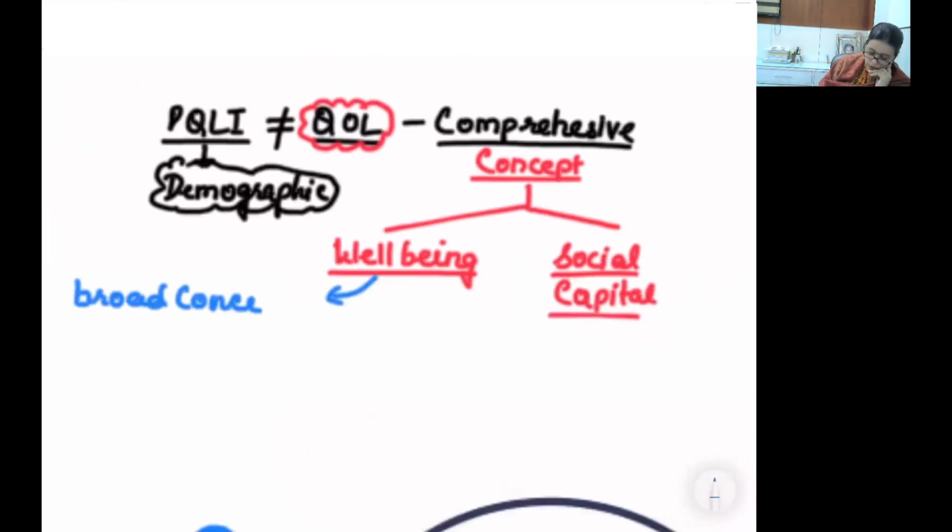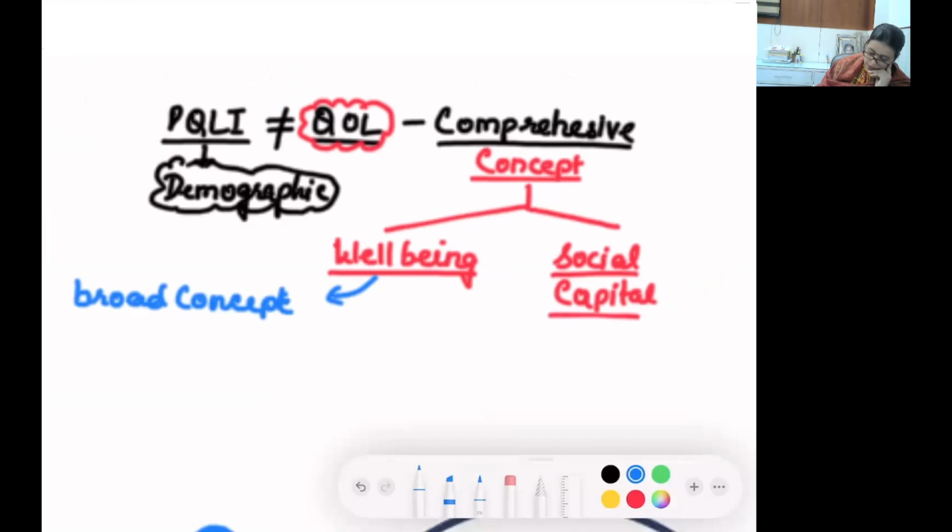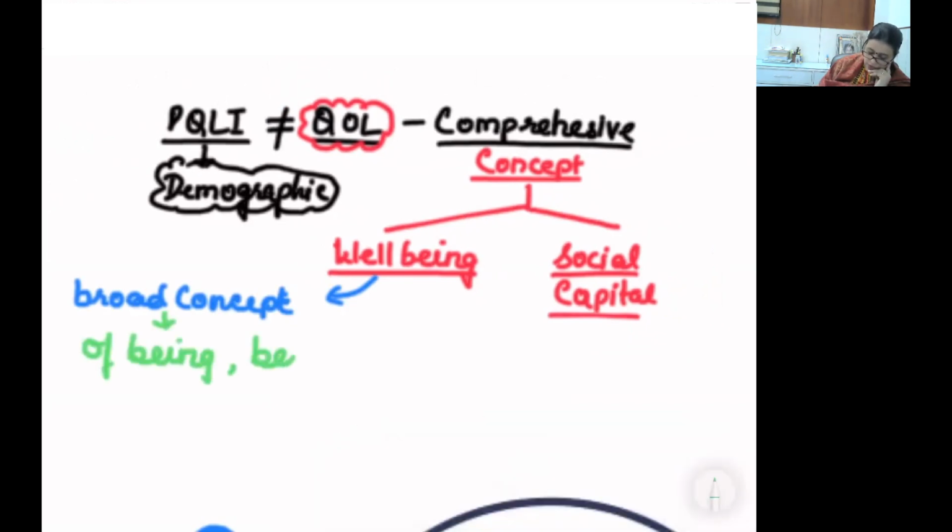लिखते जाओ सारे पॉइंट मेरे साथ, नहीं तो ये पॉइंट्स दोबारा याद आने बहुत मुश्किल होंगे. Well-being is a very broad concept that includes being, becoming and belonging. जैसे ही belonging लिखते हैं, social capital से इसका association हो जाता है.